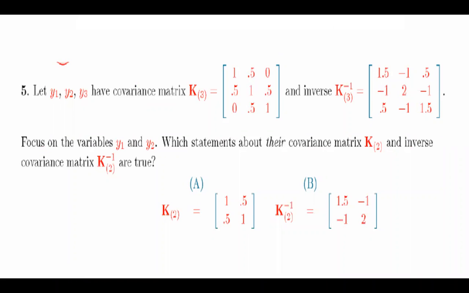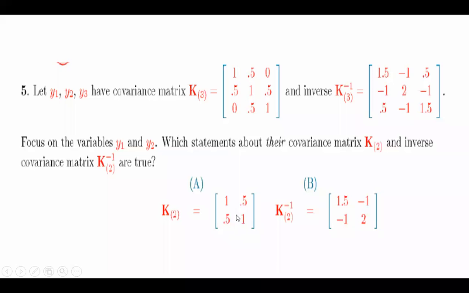अभी ये खत्म कर लें पहले. So let's assume that I have this covariance matrix and this inverse covariance matrix. सही है, तो I have 3 variables, y1, y2, y3. So these are 3 and this is the inverse. So we just focus on the variables y1 and y2.